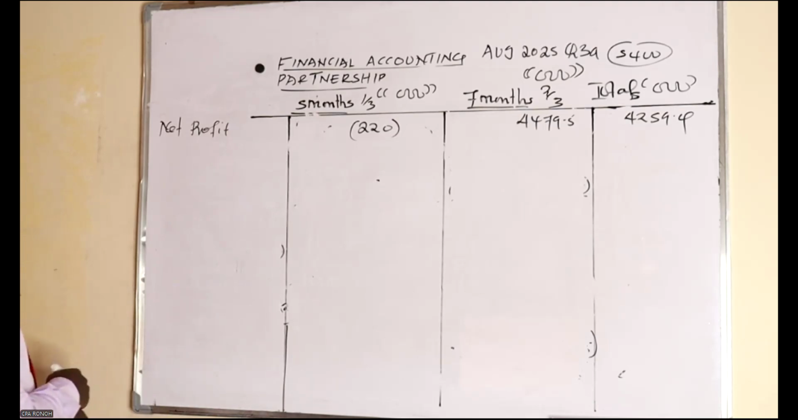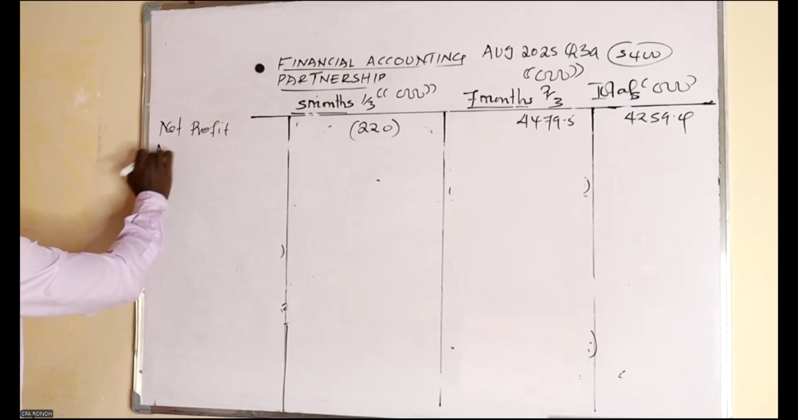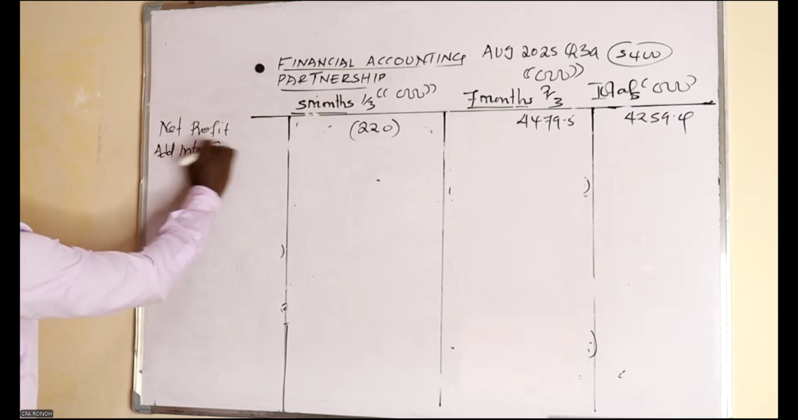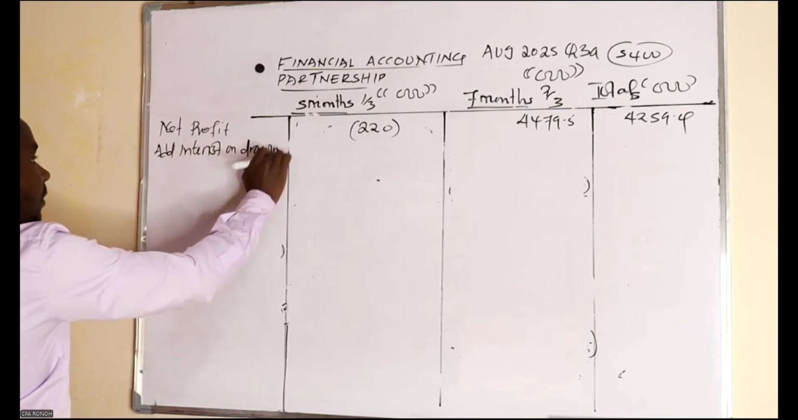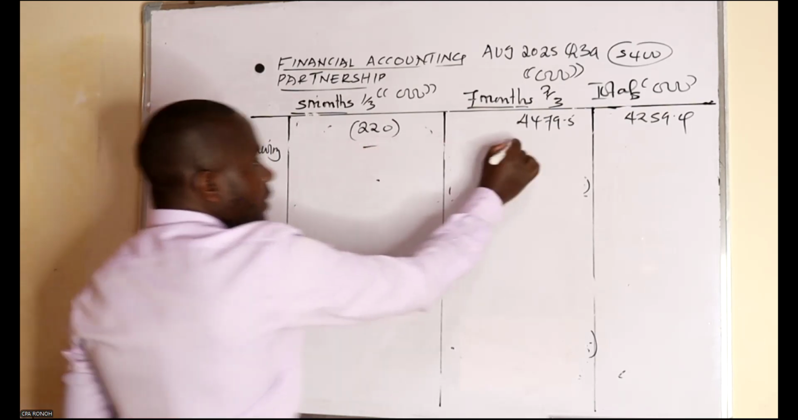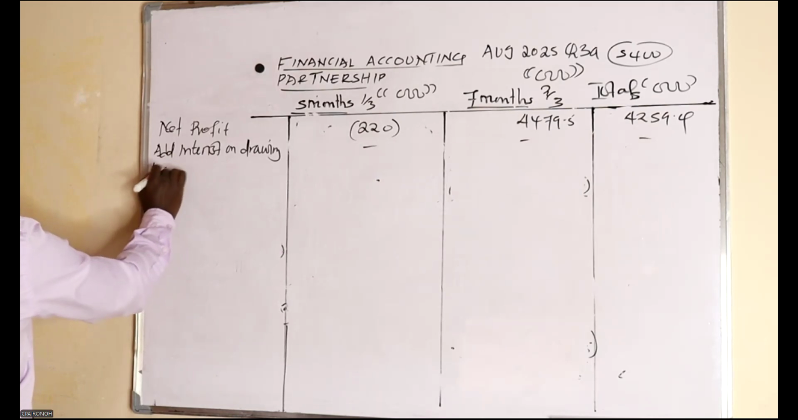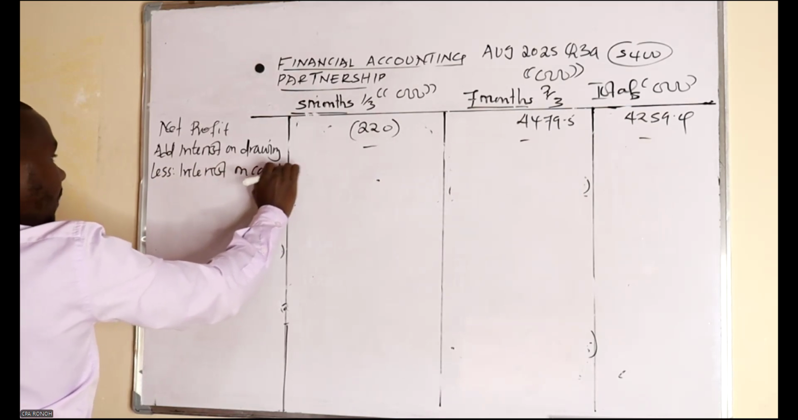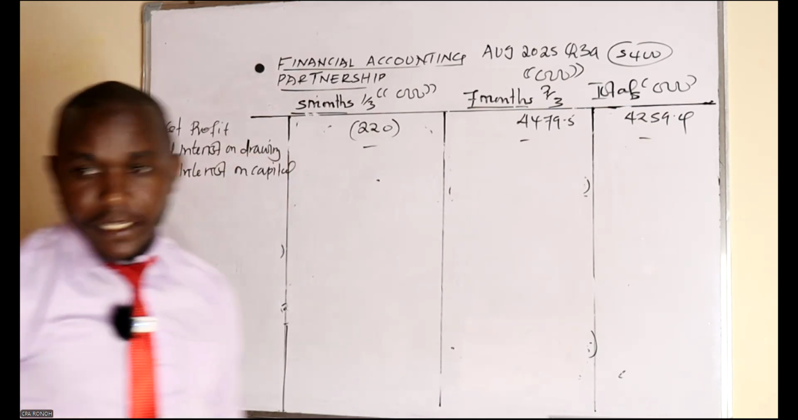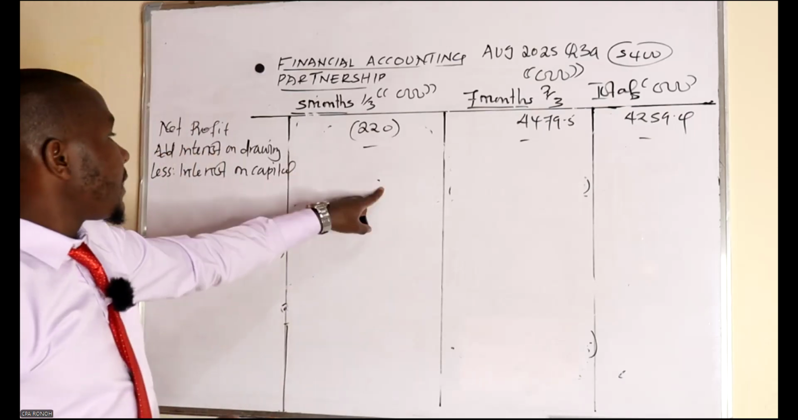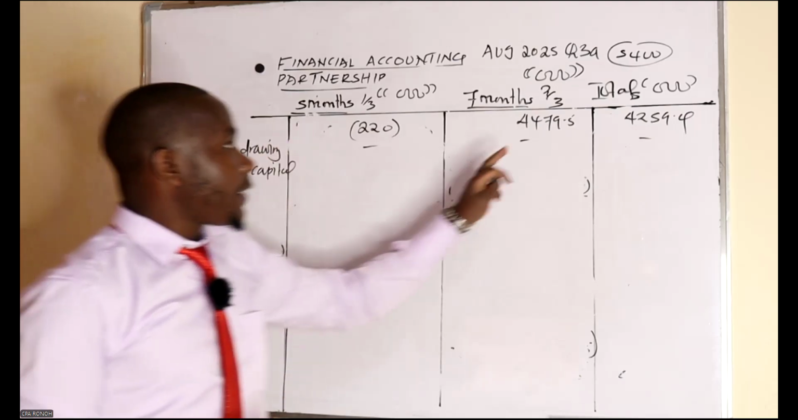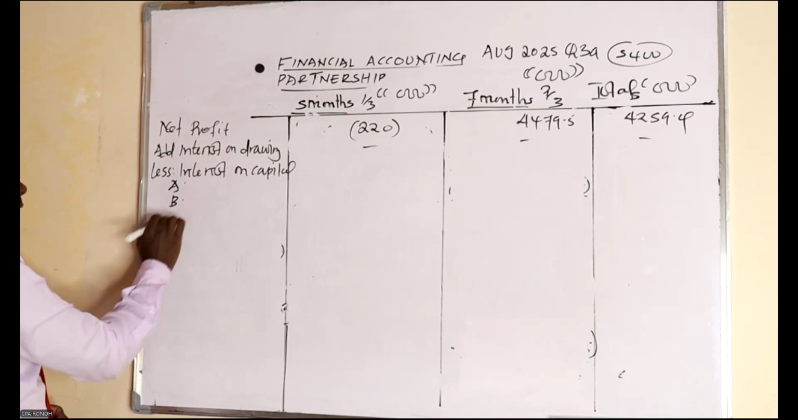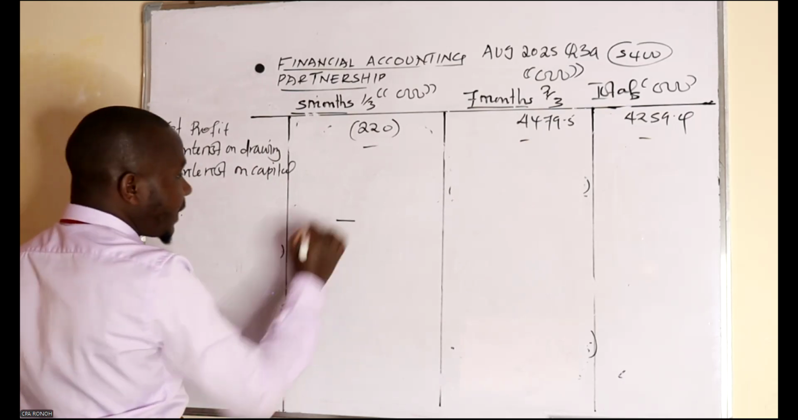For the appropriation account, we will add the interest on drawings, which we don't have, so put dash dash. There's interest on capital. Do we have the interest on capital? Yes. We have been told for the first 5 months is 4%, and for the last 7 months is 5%. So we'll have an advance and Carol. Carol was not there here, so it will be dashed.